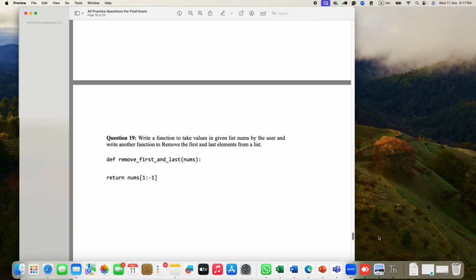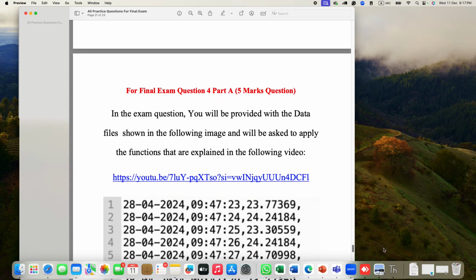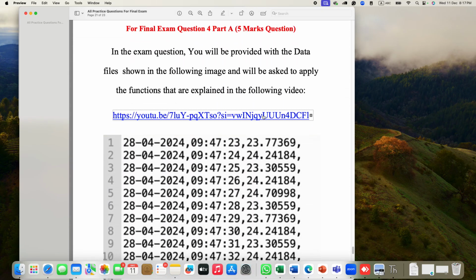Now for the final question, from the filing, I put the video that you need to watch, and I put the file that I will give in the exam. So in the exam I'll give this file, and you have to apply the function. Those are in the video, right? That's how the question will be set.